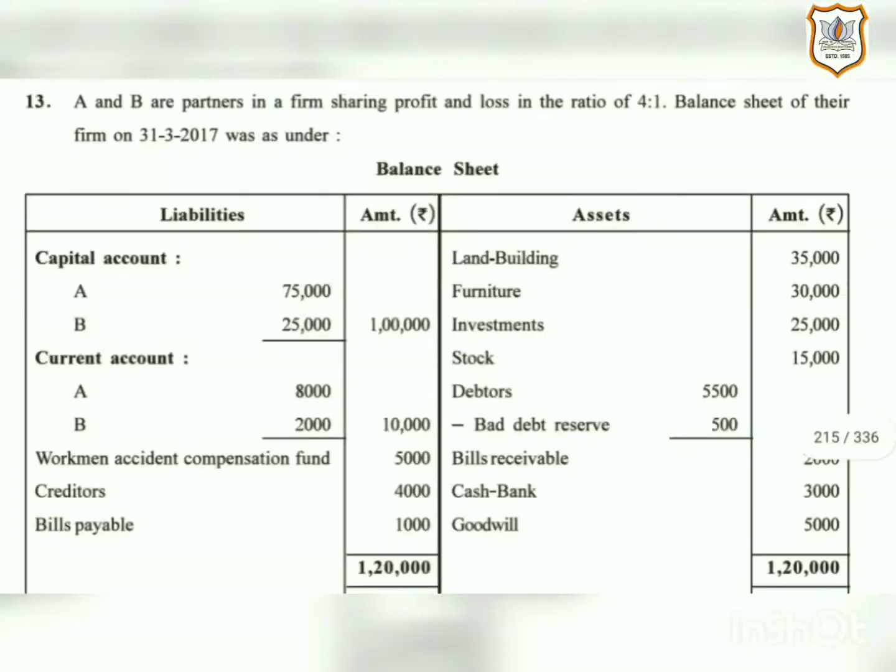Hello dear students. Today we are going to do question number 13 of your textbook on page number 211. Here is the question. A and B are partners in a firm sharing profit and loss in the ratio of 4:1. And here is the firm's balance sheet.